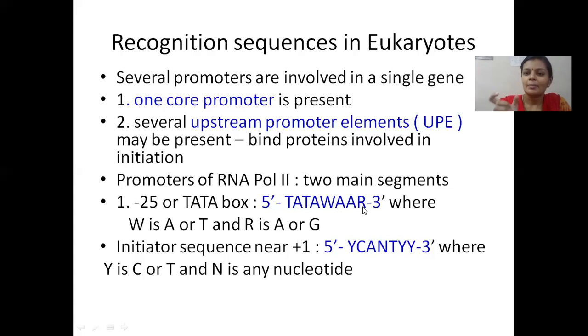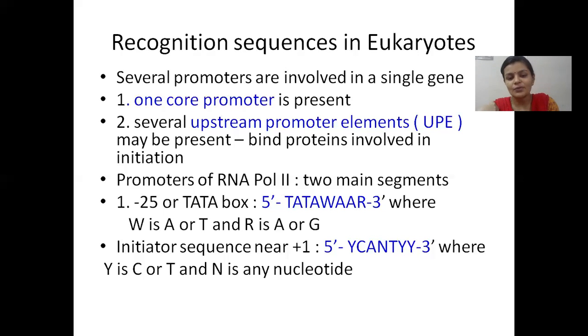This is part of the core promoter, TATAWAAR, where W can be A or T and R can be A or G. This variation can be found. One or two bases may vary, but other than that, most of the sequence is conserved. That's why we call it consensus.